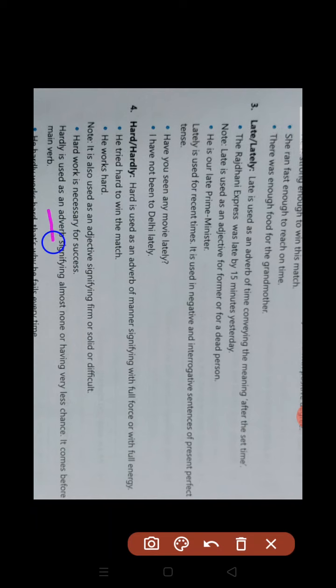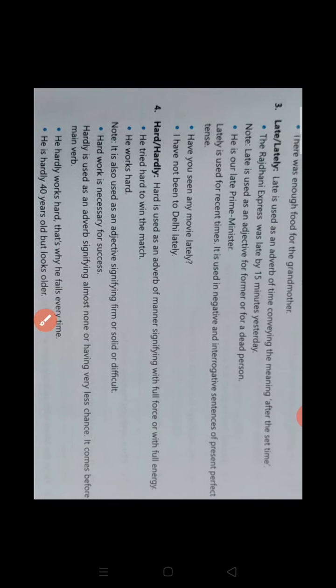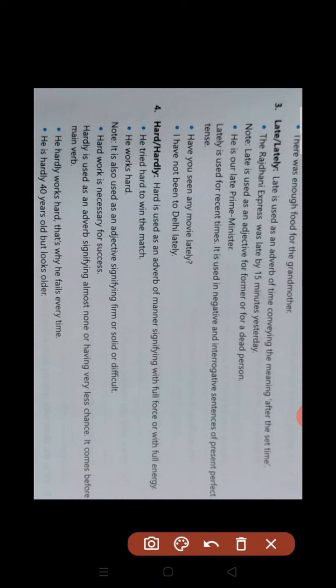Next is hardly. Where we have to use hardly: hardly will be used to signify almost none or having very little chance. If anything has very little chance or almost no chance, then we will use hardly there, and we will use hardly just before the main verb.